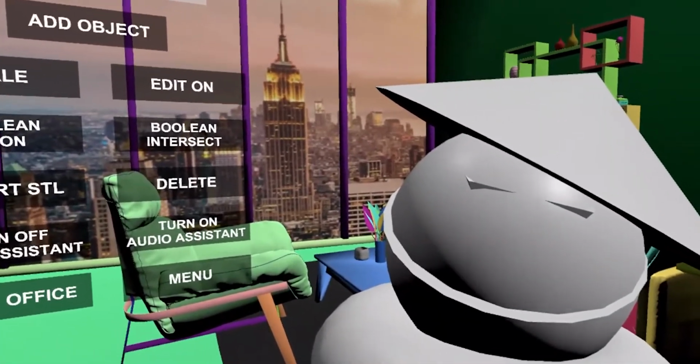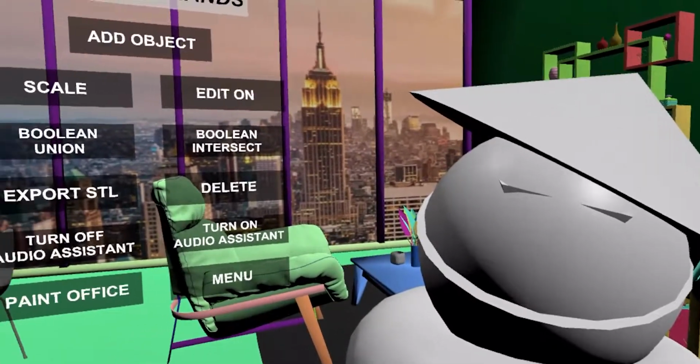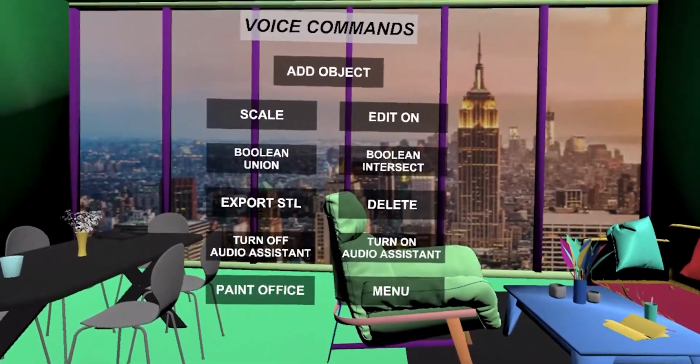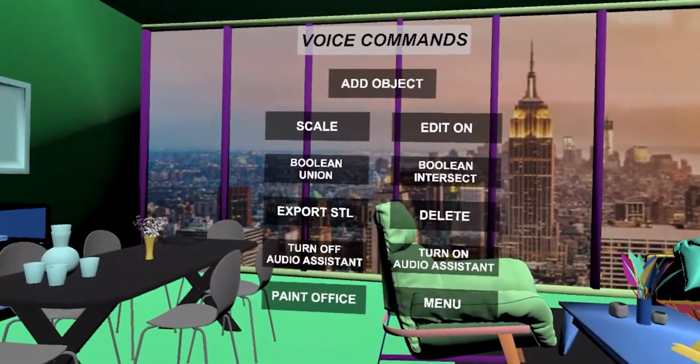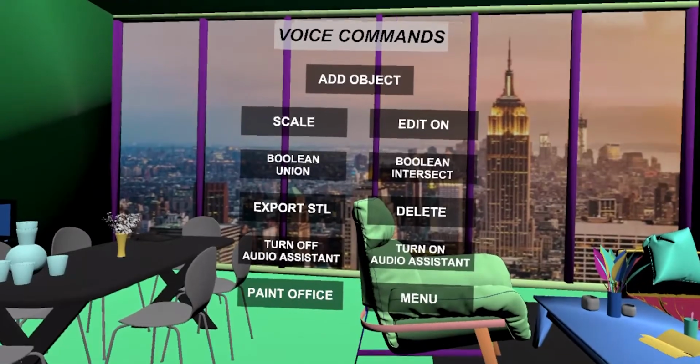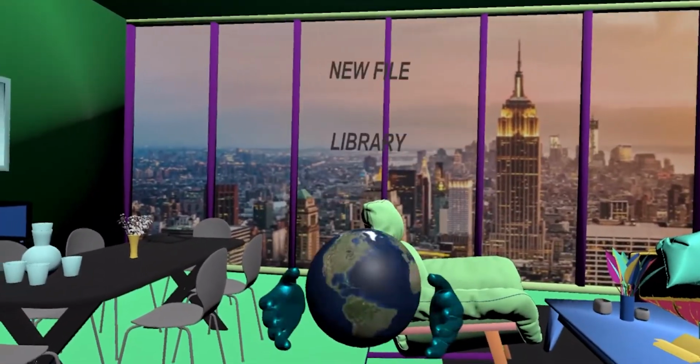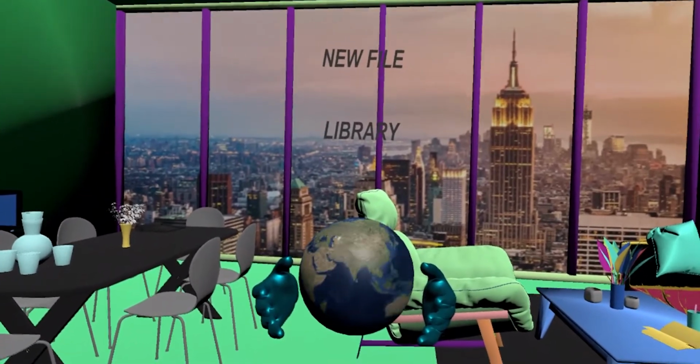Delete. Are you sure that you want to delete all the objects? Yes. All the objects are deleted. Menu. The current progress will be lost. Are you sure you want to go to the main menu? Yes. You can create a new file or load an existing one from library.